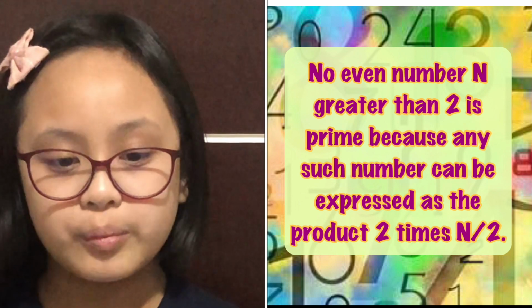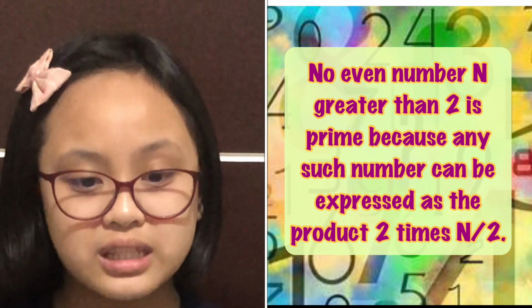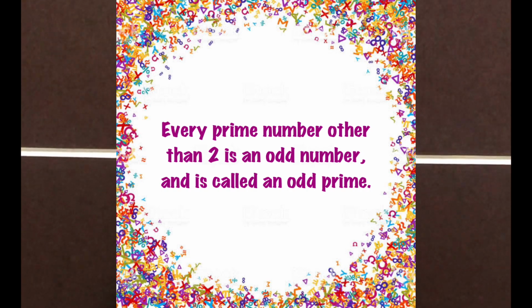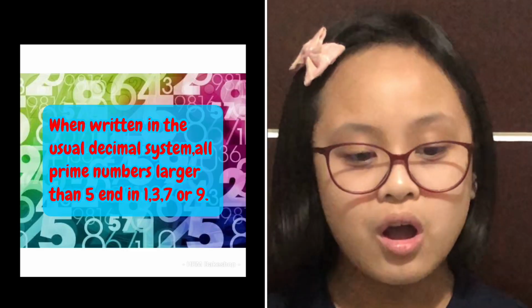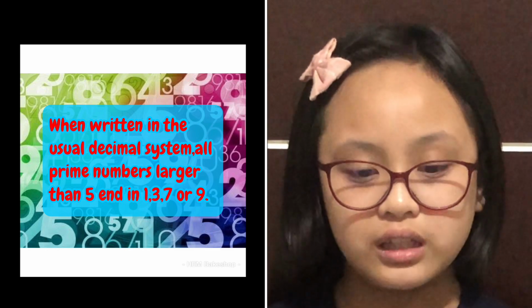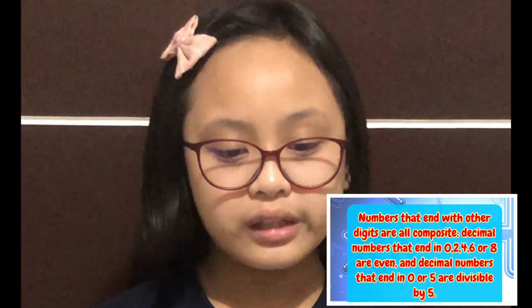No even number n greater than 2 is prime because any such number can be expressed as the product 2 times n/2. Therefore, every prime number other than 2 is an odd number. Similarly, when written in the usual decimal system, all prime numbers larger than 5 end in 1, 3, 7, or 9. The numbers that end with other digits are all composite. Decimal numbers that end in 0, 2, 4, 6, or 8 are even, and decimal numbers that end in 0 or 5 are divisible by 5.